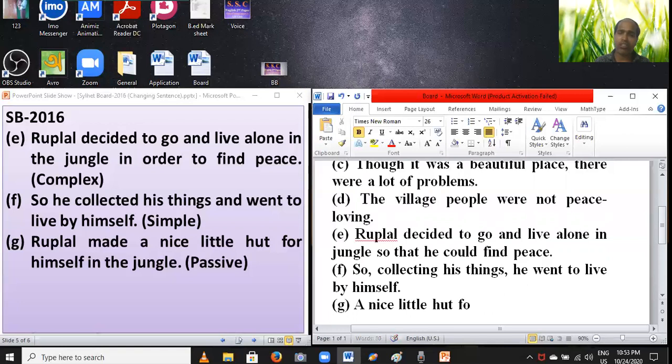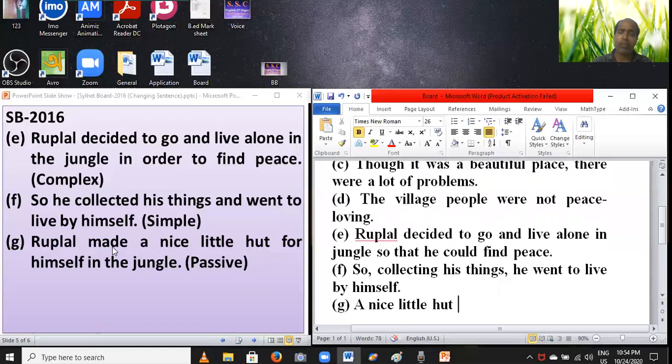Students, first you have to write a nice little hut. And then you have to set an auxiliary verb. But there is no auxiliary in this sentence, so you have to set an extra word. Notice carefully, this verb is B2. Made is B2.